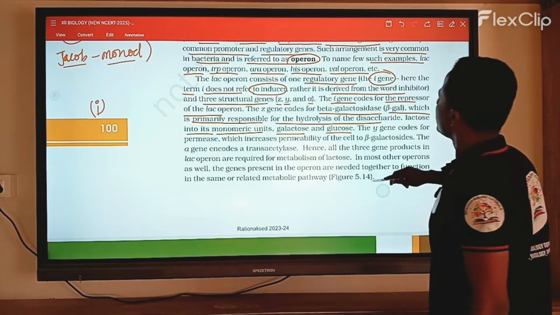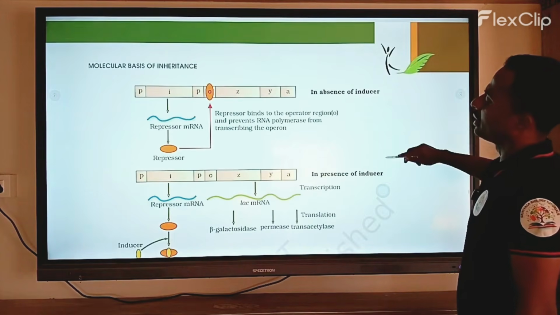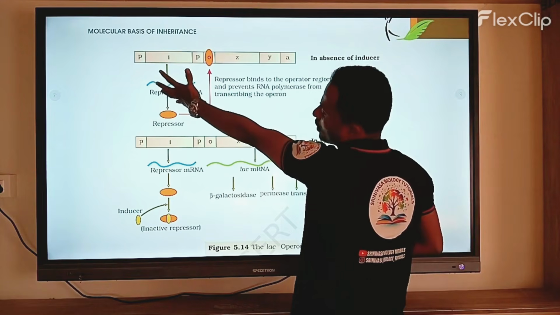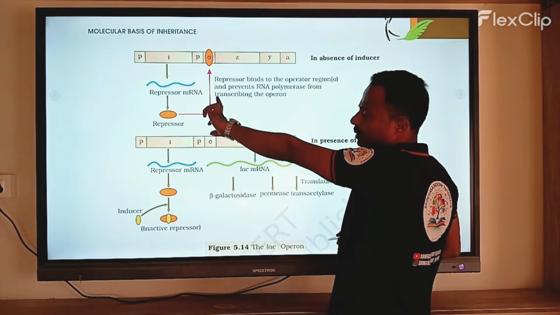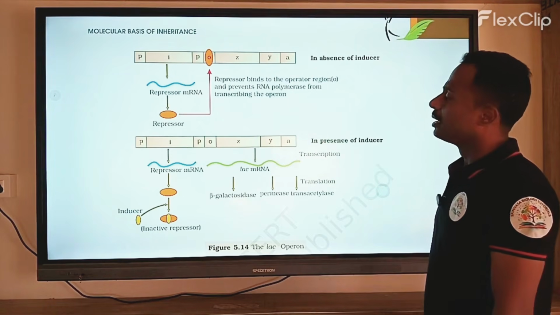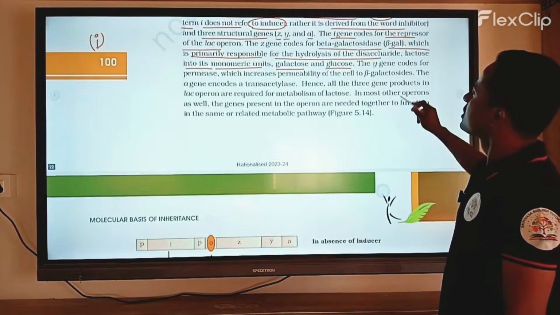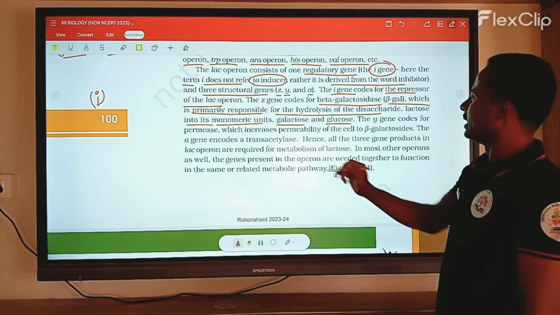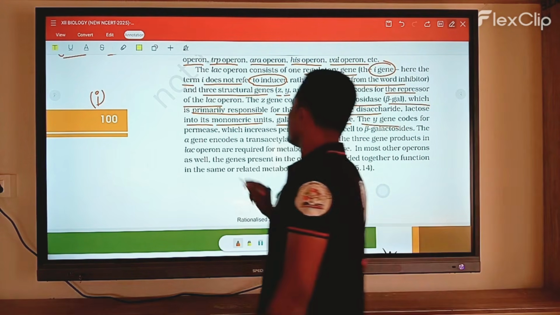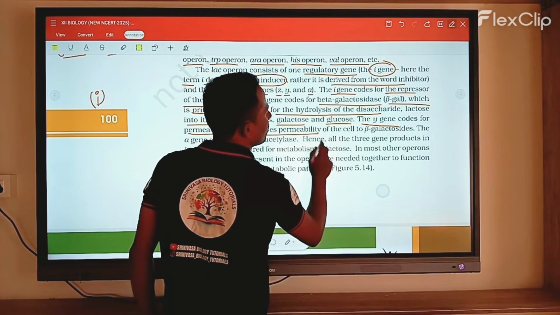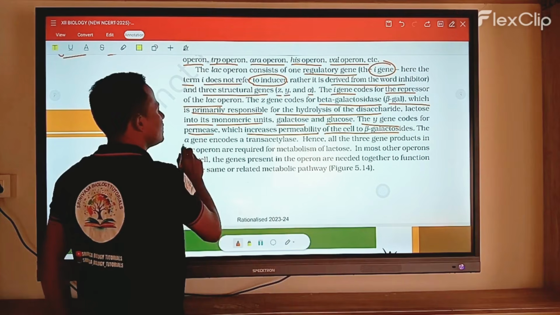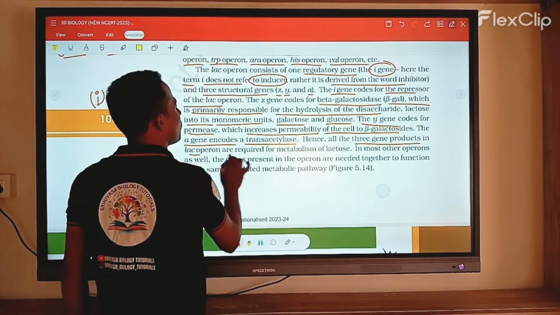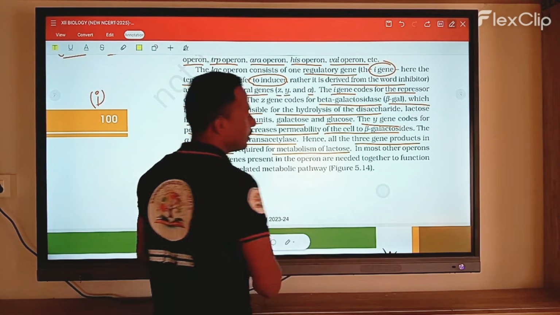Let me explain this diagram. When glucose is required, the galactosidase enzyme participates. The Y gene codes for permease, which increases the permeability of beta galactosides. The A gene codes for transacetylase. Hence, these are the three gene products. The lac operon is required for the metabolism of lactose.